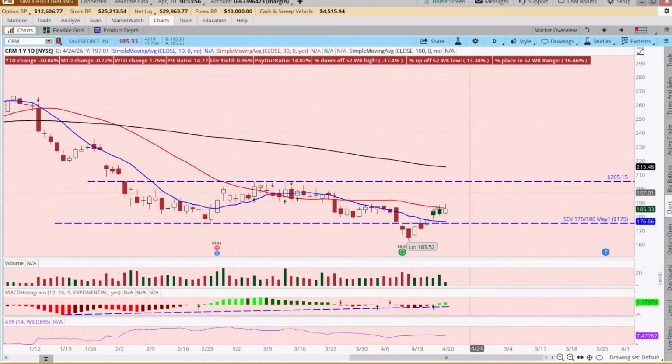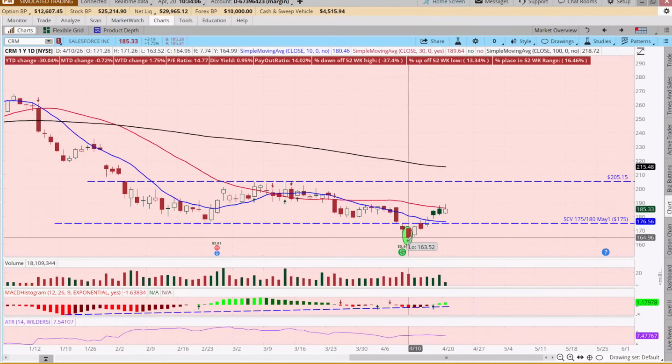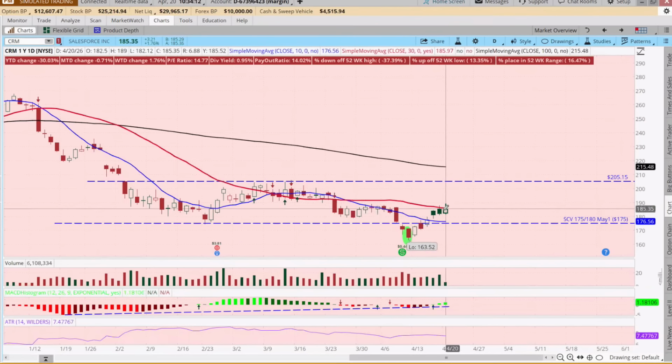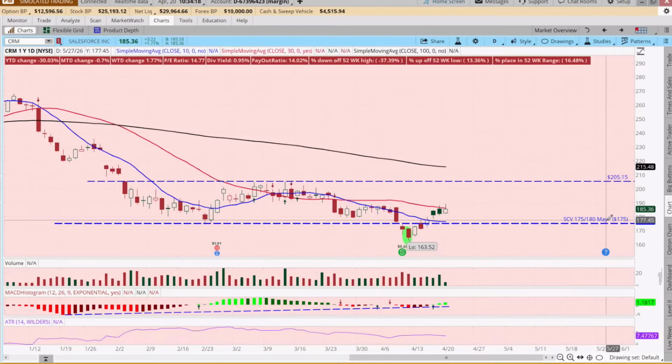I think there's a lot of value in looking at things from a post-mortem perspective. If I were to look at this again, it kind of started going sideways, then broke to the downside. And this was one of those, is this a breakout or a fake out? Well, it's now back in the middle of this range and it could come all the way back up here. We only have till May 1st. And this is in the money.